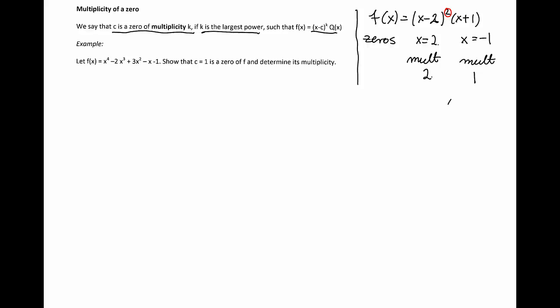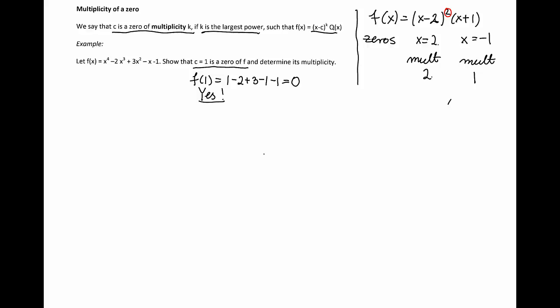In the example, we have a polynomial function, and we want to show that c equals 1 is a zero of that polynomial, and we want to determine its multiplicity. Finding out whether c equals 1 is a zero or not is relatively easy. What we have to do is just compute the value of the function at 1. And that value is going to be 1 minus 2 plus 3 minus 1 minus 1, which is indeed 0. So yes, x equals 1 is a zero of the polynomial function.